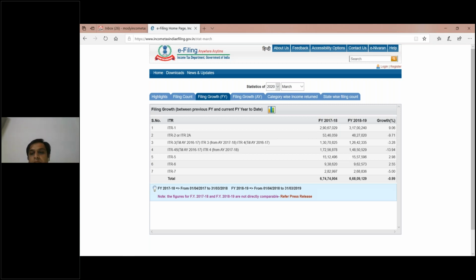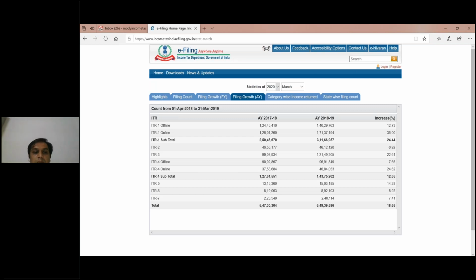So there was some degrowth, but the number of people filing income tax returns is increasing day by day. In the near future, maximum people would be filing online only. You don't have to visit the department for filing your income tax returns.